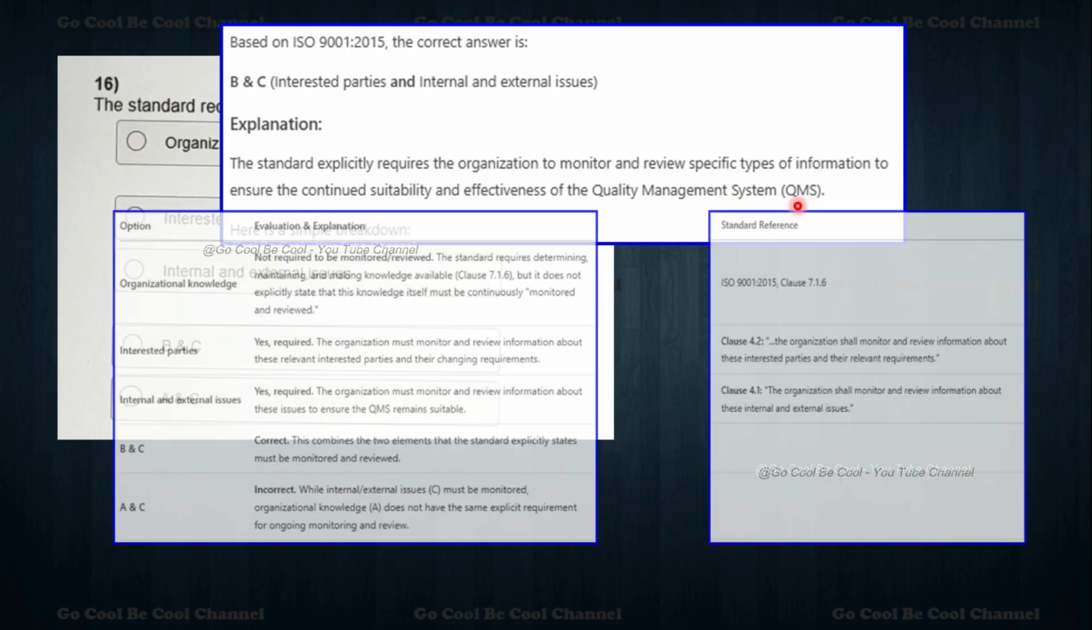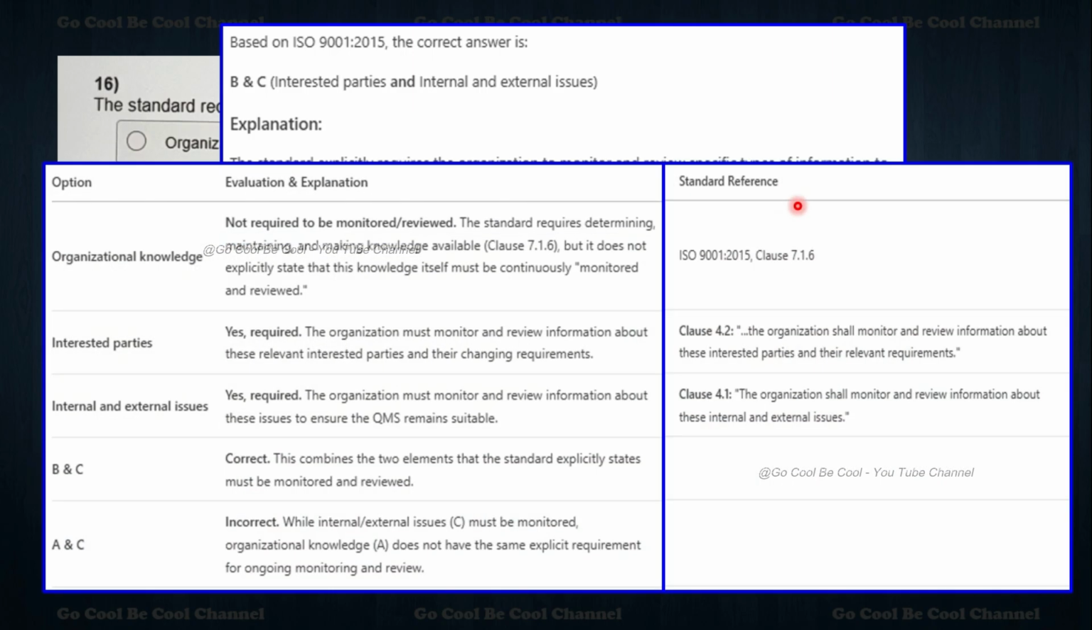So what we can talk about here is that origin knowledge is not required to be monitored and reviewed, because the standard requires determining, maintaining and making knowledge available. Interested parties, yes, required: the organization must monitor. Internal and external issues we also have to monitor. That is what I'm saying, my dear friends, please understand.